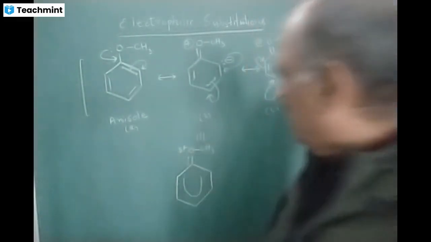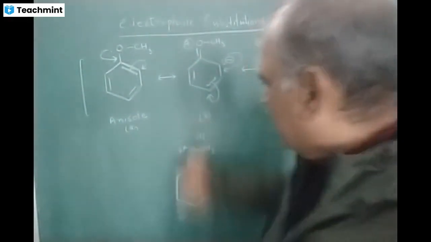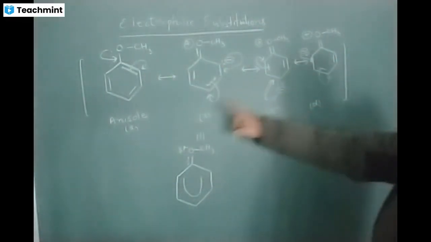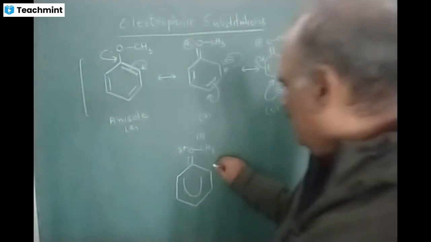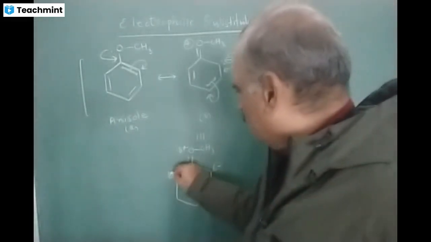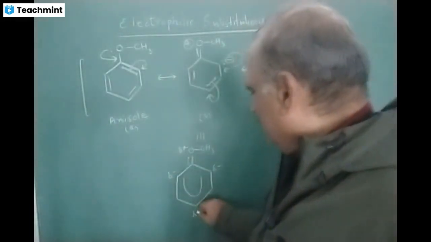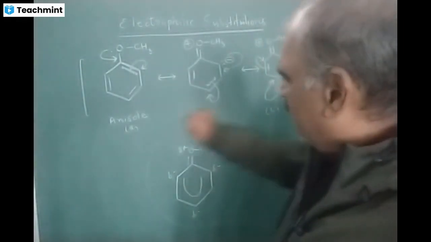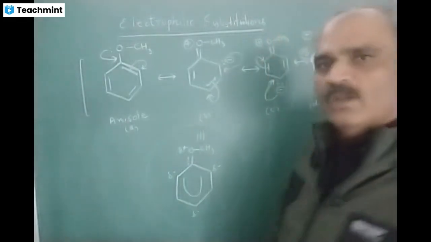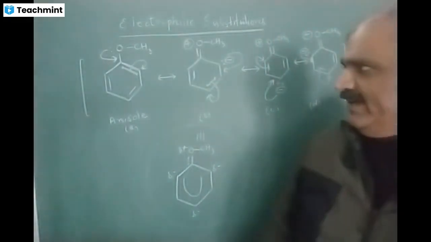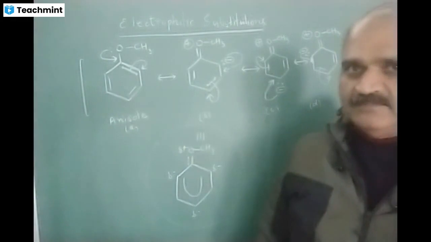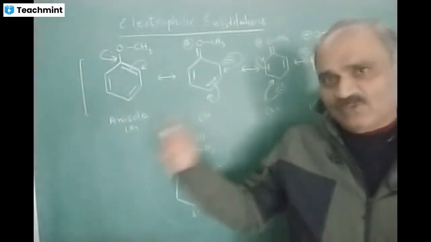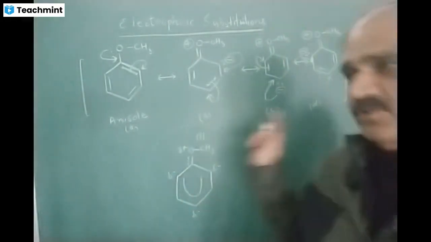Ortho and para positions have negative charge in structures B, C, and D, so we put partial negative on both ortho and the para position. This is the actual structure of anisole. But commonly we write its structure like this, though in reality it is a resonance hybrid of these four structures.